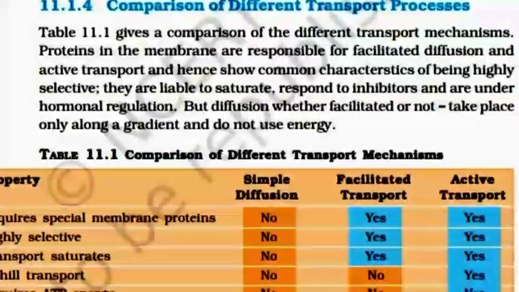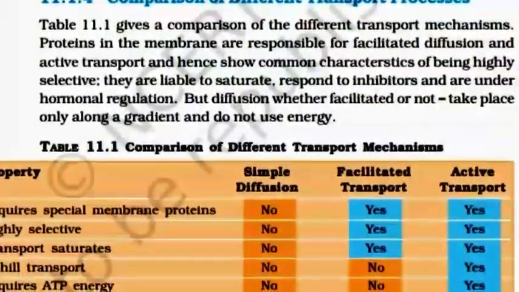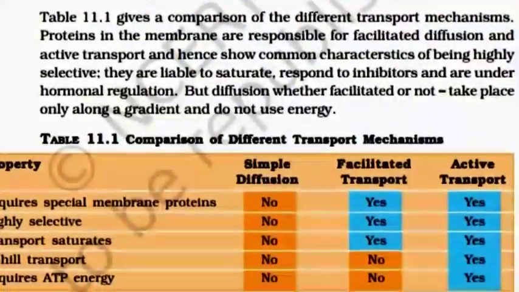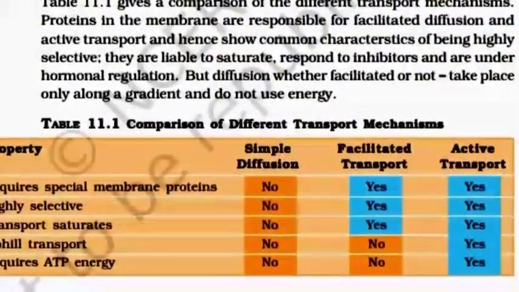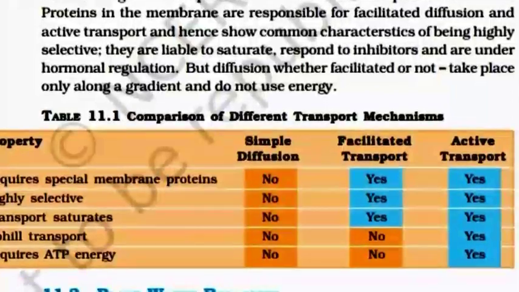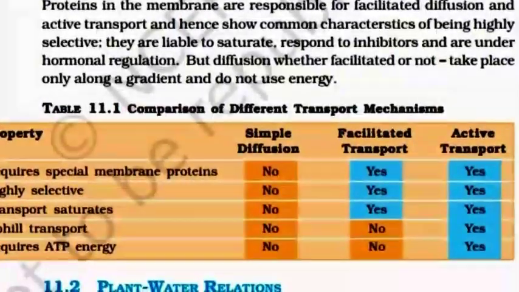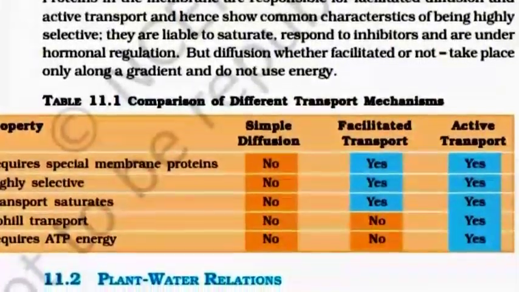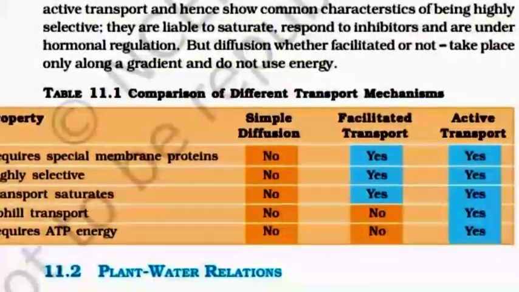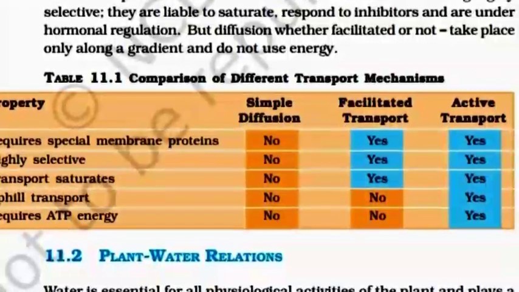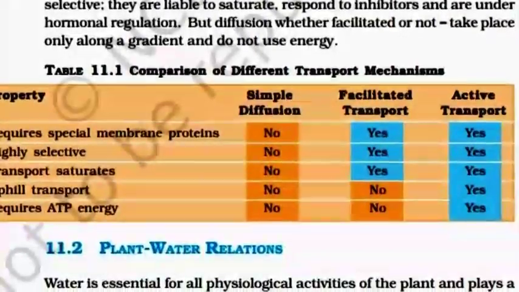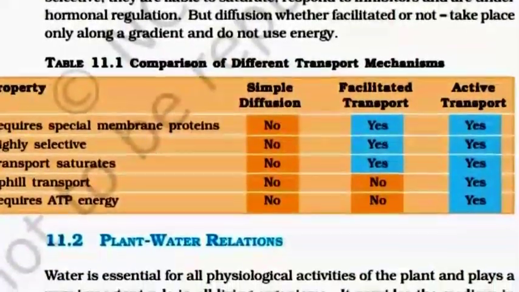Simple diffusion, facilitated transport, active transport. Require special membrane protein: facilitated transport yes, active transport yes. Highly selective: facilitated transport yes, active transport yes. Transport saturates: facilitated transport yes, active transport yes. Uphill transport: only active transport yes. Require ATP energy: active transport yes.